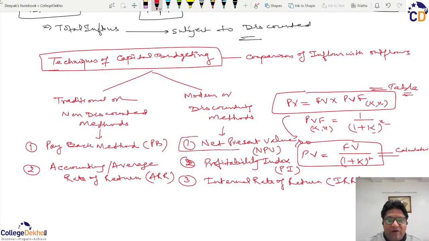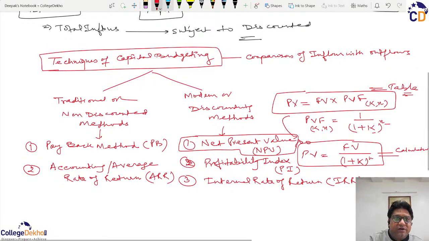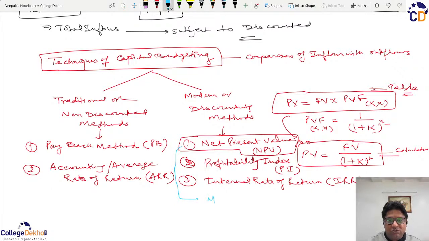but just to move on, this net present value is the most preferred method, or I should say technique, to decide, because other techniques are either flawed or they have some limitations.